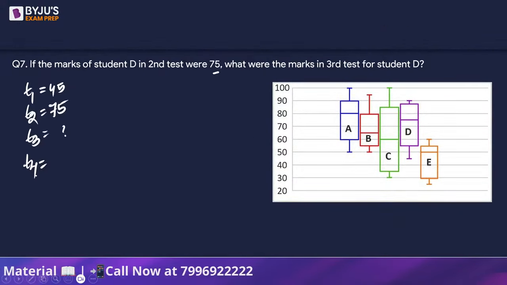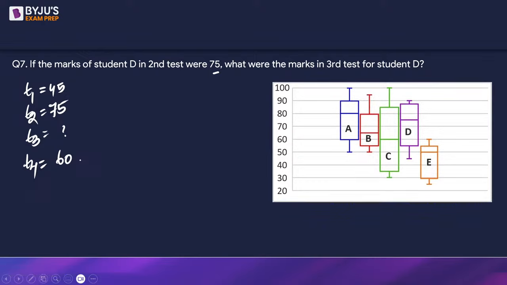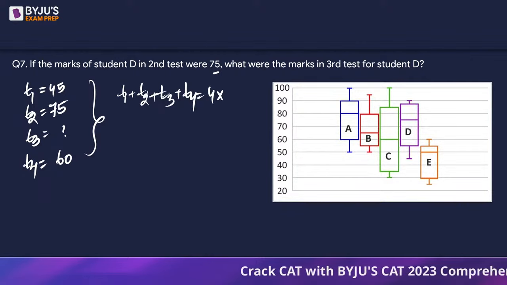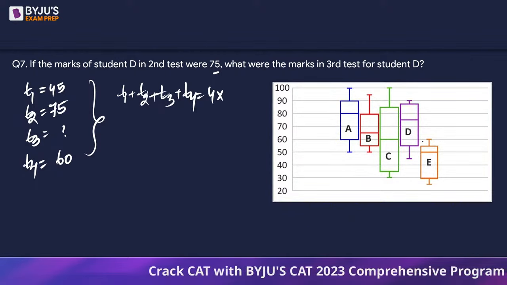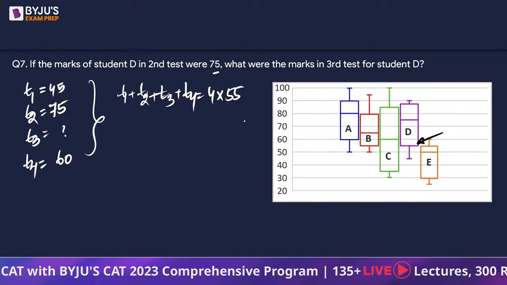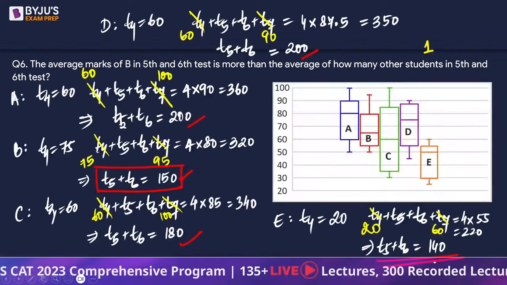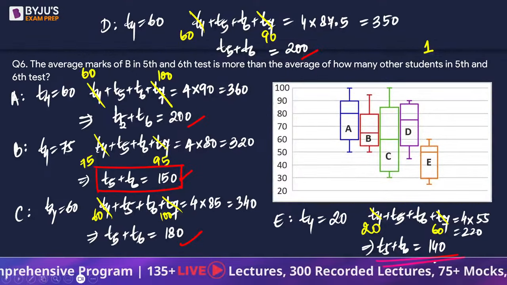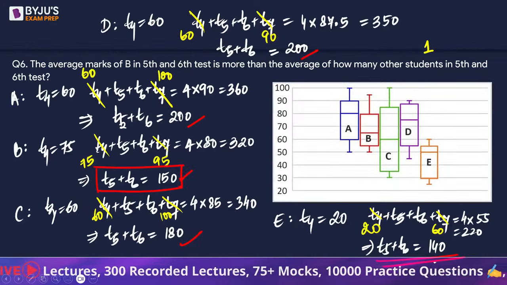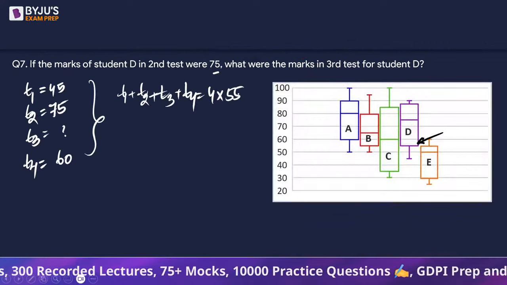D का fourth test में 60 आया था. Now, we also know that the average of or sum of the first 4 tests is going to be 4 times this value, which is 55. Right? D की बात हो रही है ना कि B की बात हो रही है? अच्छा, D की बात हो रही है. D का we got as 60, no? फोर्थ में, हाँ ठीक है.